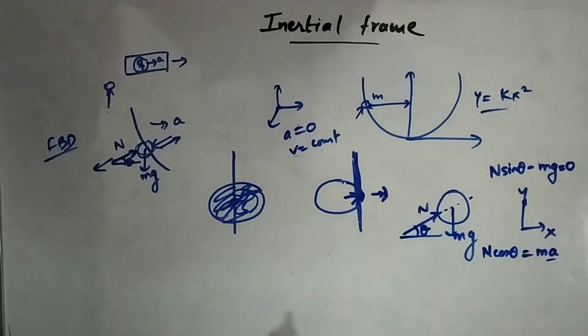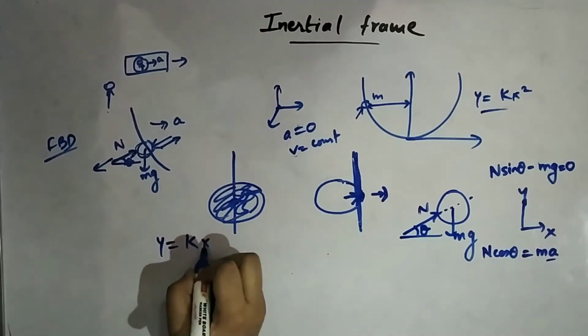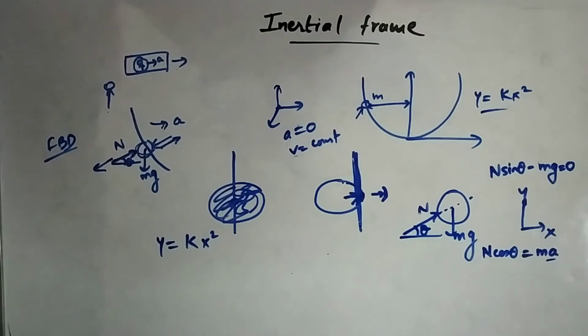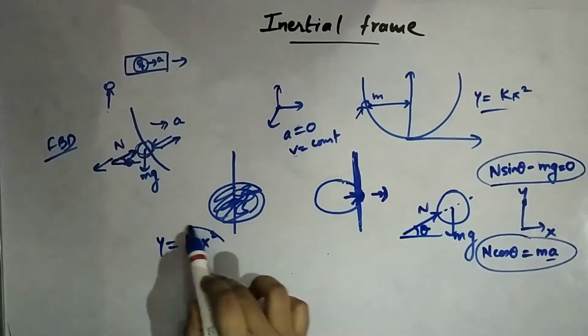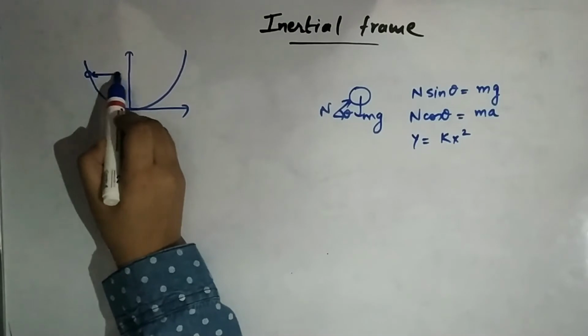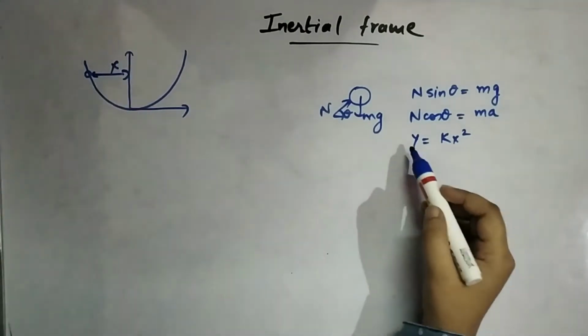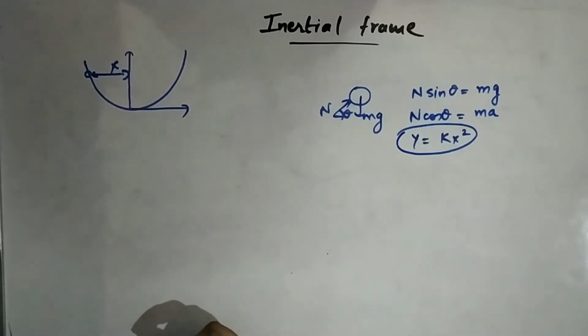For this distance, we have to go back to our equation y equals kx squared. So we will see how to follow from these equations further on. In order to find this distance, we need to take the help of our y equals kx squared equation.